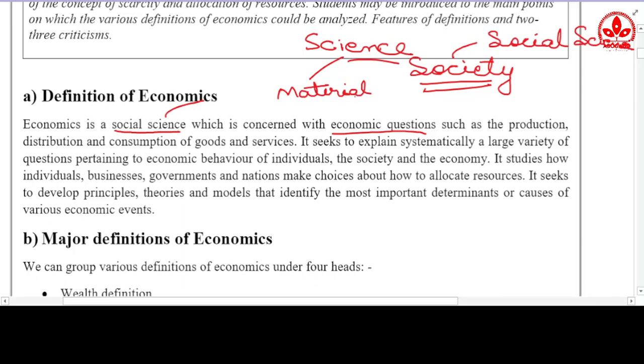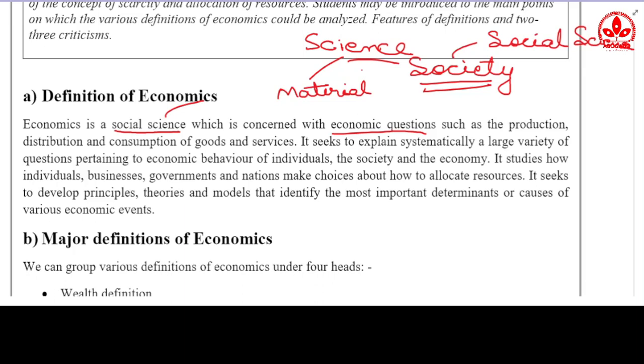After that, the society also has economic activity. If we consider the Bengali society, they have a greater preference for fish and non-veg food, so they spend on that. So that is the economic activity of the whole society. Now if we consider the whole economy, yes, the economy also spends money.